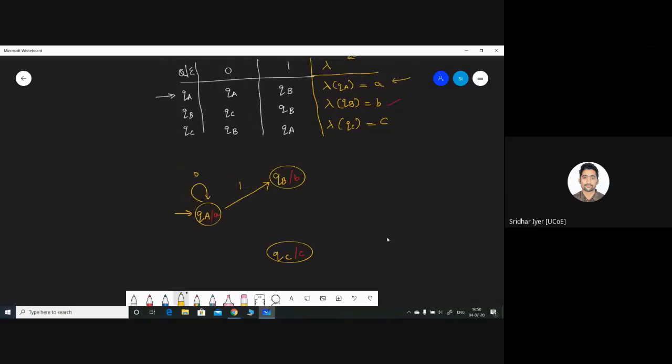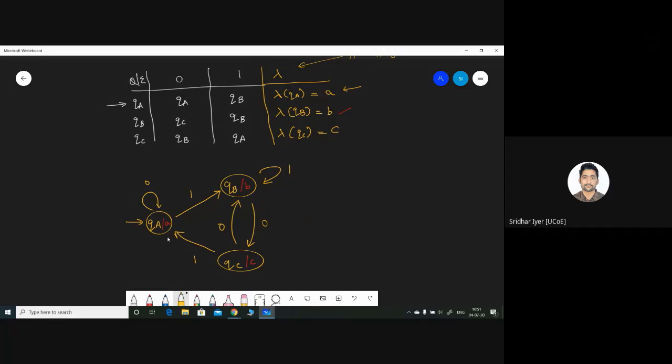It's similar to that. Only thing is you need to add the output within the state. I guess it's clear now. The only thing that differs is the output associated with each state. Otherwise, the diagram is exactly the same. Okay, this is what we call a Moore machine. Is it clear now? Kindly let me know.